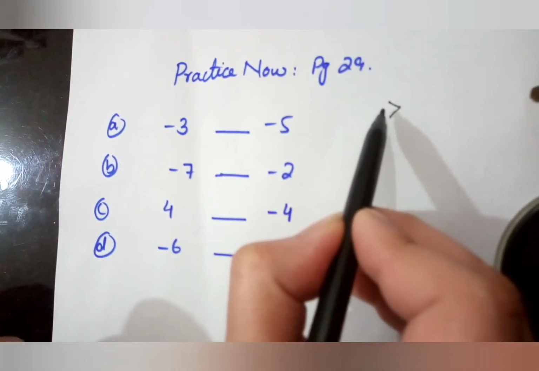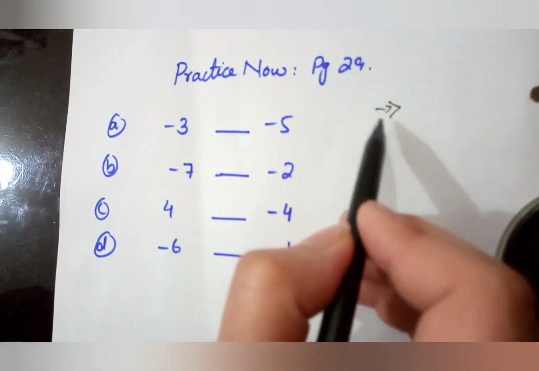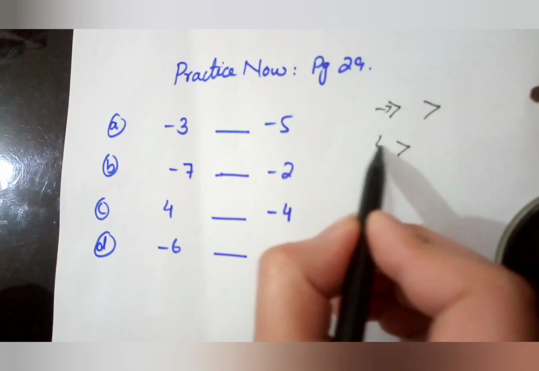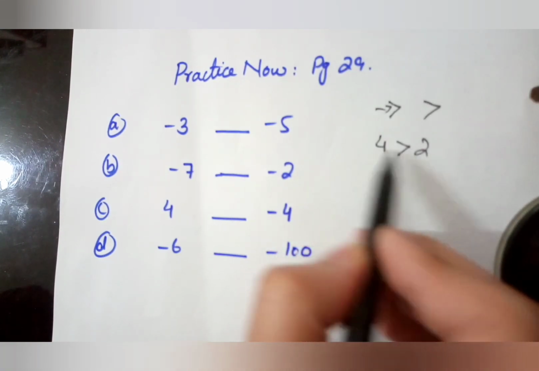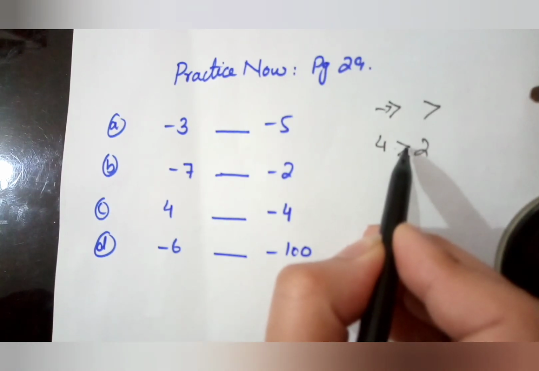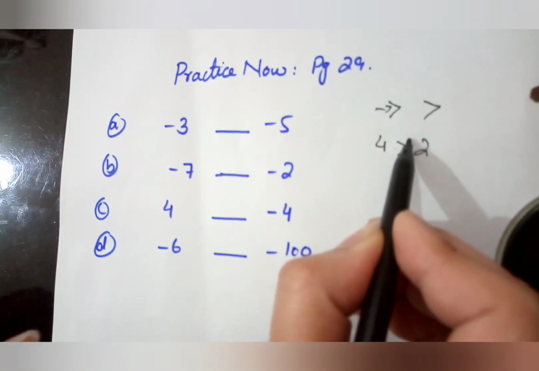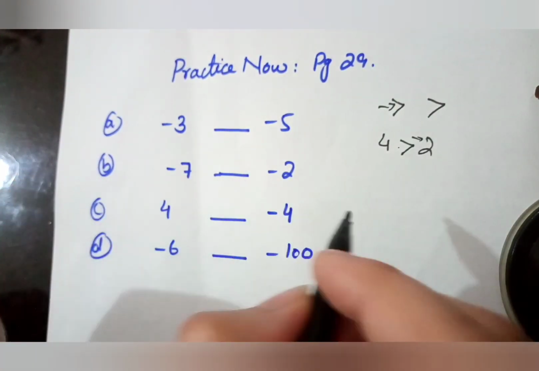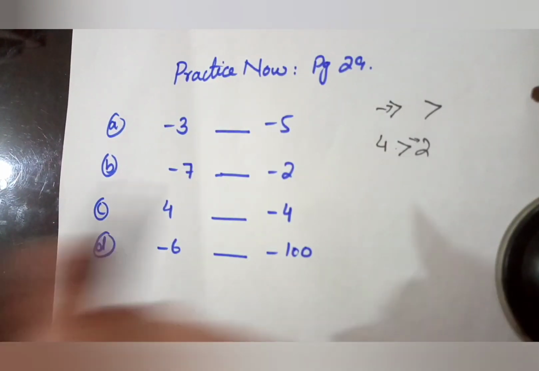The sign with this open face means the greater term. Suppose I have the terms 4 and 2. So 4 is greater than 2. This open face indicates that 4 is greater than, and this closed mouth indicates that the term after this is the smaller term. Secondly, the thing about minus.